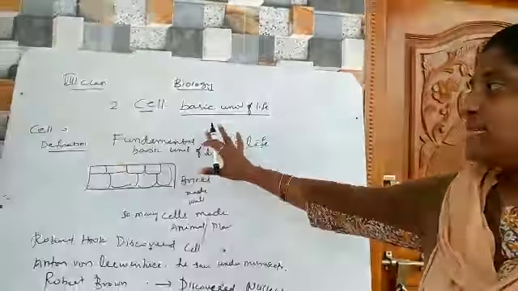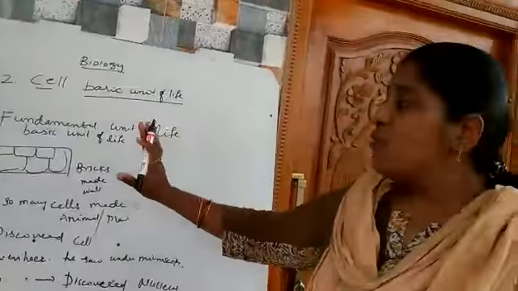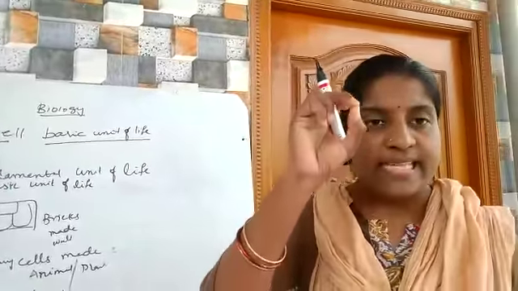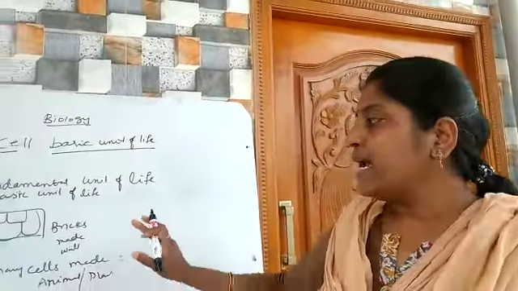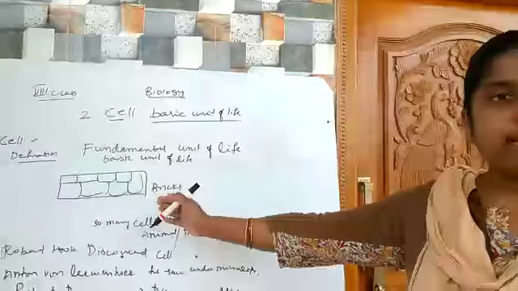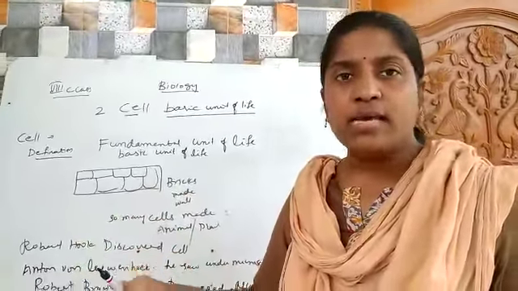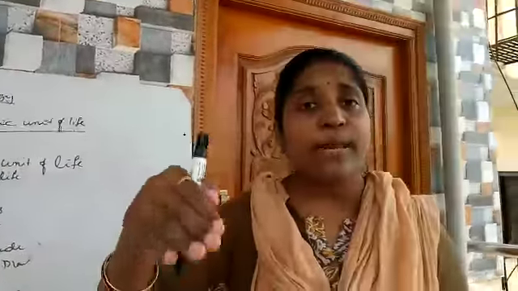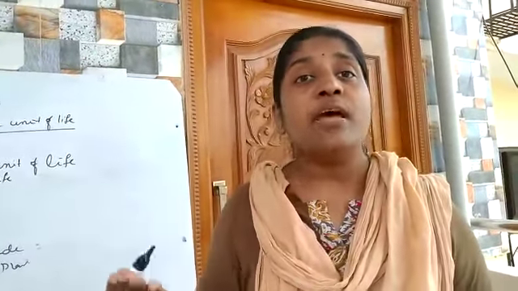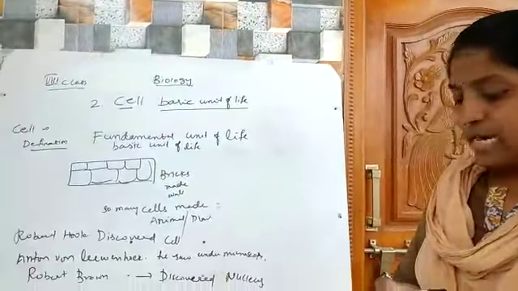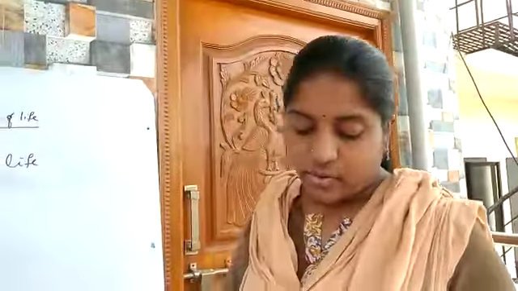So, your second lesson is the cell, the basic unit of life. What is the cell definition? Cell is a fundamental unit of life, so the basic thing is the cell only. I already gave you an example: so many bricks make a wall. Like that, so many cells make a body, an animal, and a plant. Who discovered the cell first? Robert Hooke discovered the cell. And next we will go to the lesson.